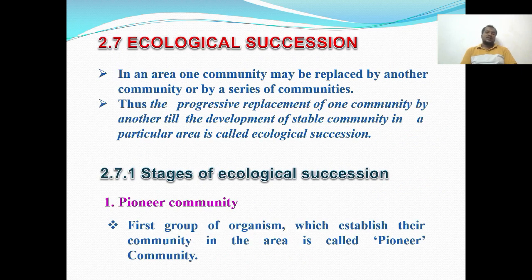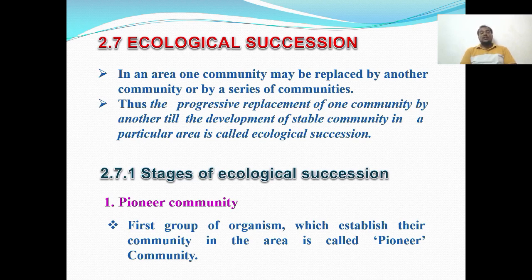Then ecological succession. In this, an ecological community may be replaced by another community or by a series of communities. Thus the progressive replacement of one community by another till the development of a stable community in a particular area is called ecological succession. There are various stages of ecological succession.